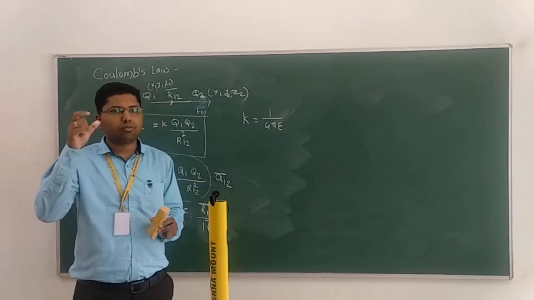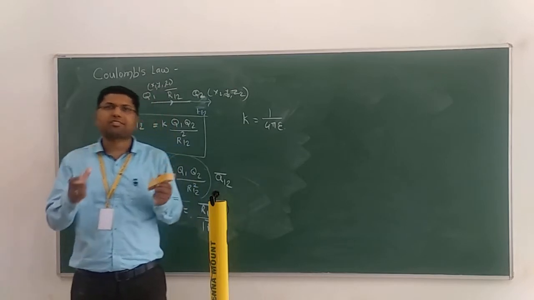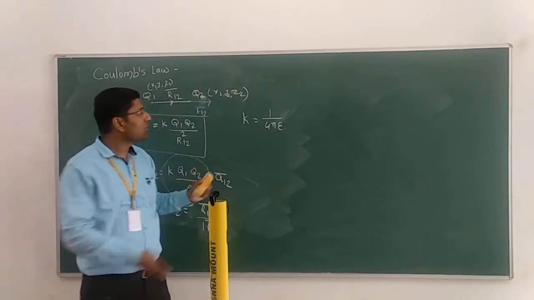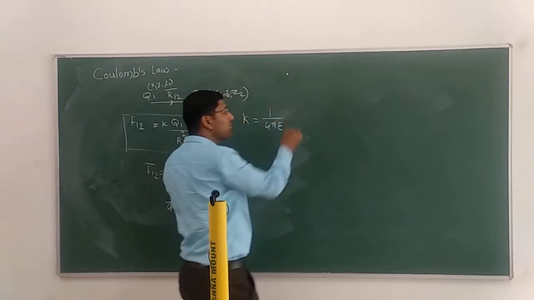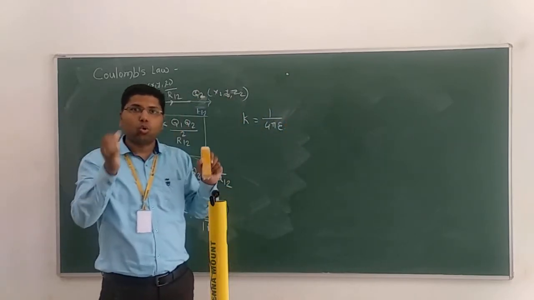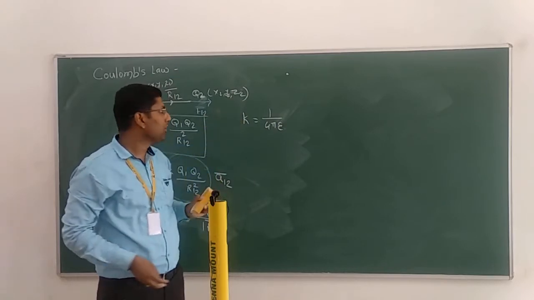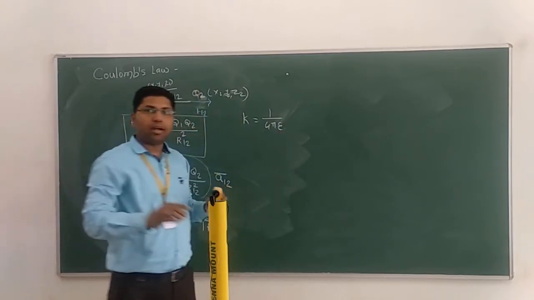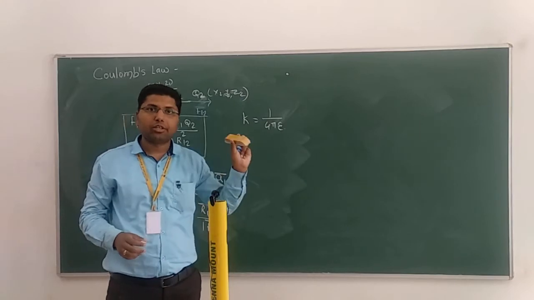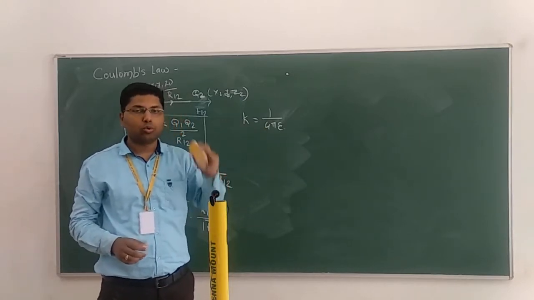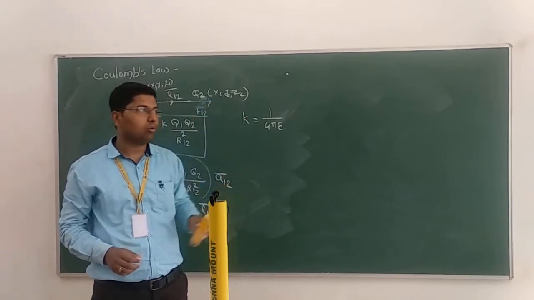Permittivity is the capacity to hold the charge in the stationary field. Suppose this is the charge, and the capacity of the air to hold the charge in the space is called the permittivity. That is epsilon, used in the electric field. In the magnetic field we will use permeability mu. So for that there will be another value.